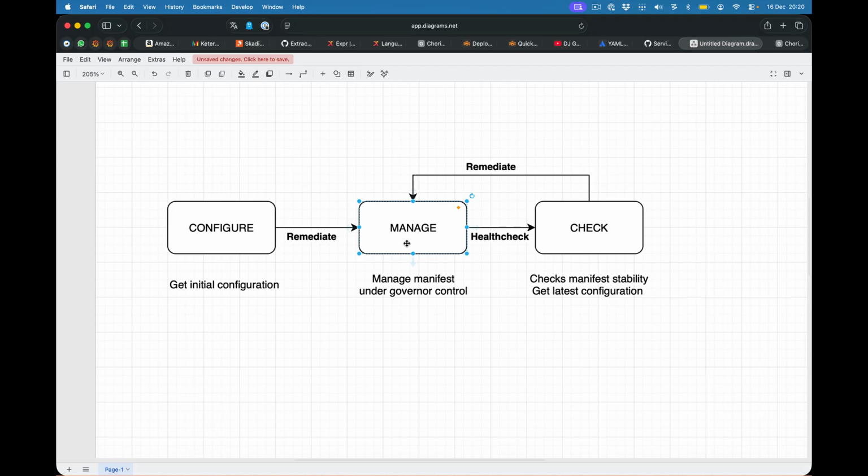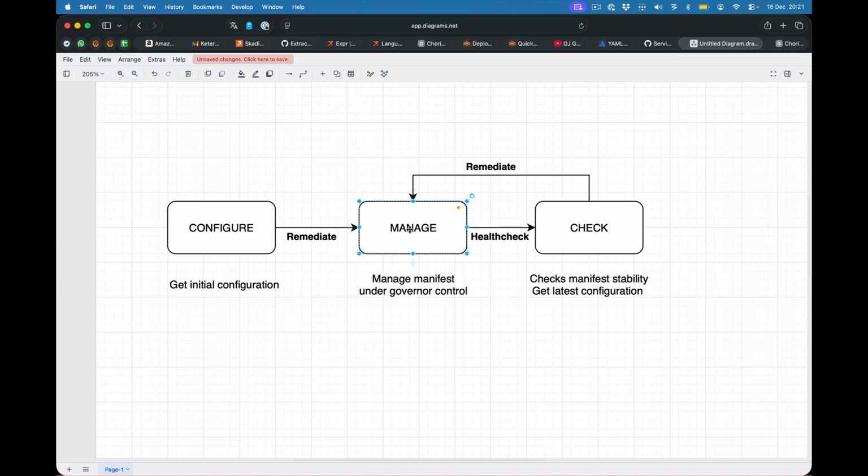While applying the manifest, it will do so under the control of something called the governor. A governor allows only a certain number of similar activities on the entire network, and so my governor for this has a value of 1, and that is because Garage is quorum based, and so I can only have one of the machines at a time changing its configuration, restarting, etc., or upgrading and downgrading. And so by putting the managed state under governor control, it means I automatically get a rolling deployment. Any time that I need to make a change to the machines, it'll automatically be done in a rolling manner.